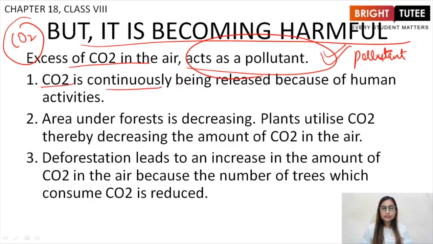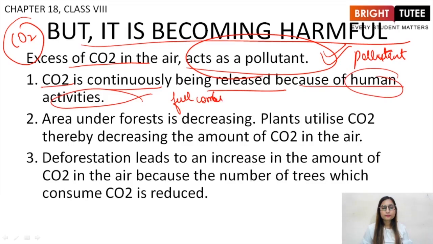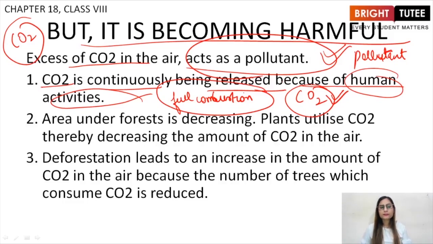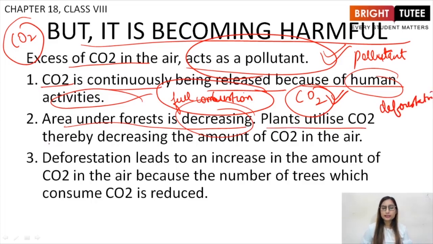Carbon dioxide is continuously being released because of human activities. Human activities such as fuel combustion, right? Fuel combustion produces major carbon dioxide in the air. Huge volumes of carbon dioxide are released daily in our world. Now, on the other hand, the area under the forest is decreasing. We are continuously practicing deforestation, right? Plants utilize carbon dioxide, thereby decreasing the amount of CO2. If we have plenty of plants, the carbon dioxide can be balanced out, right?